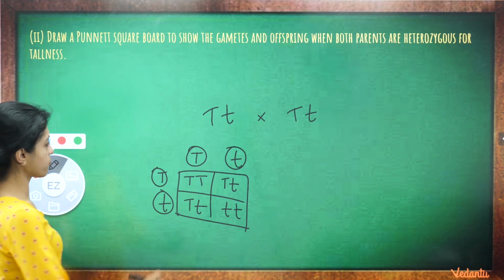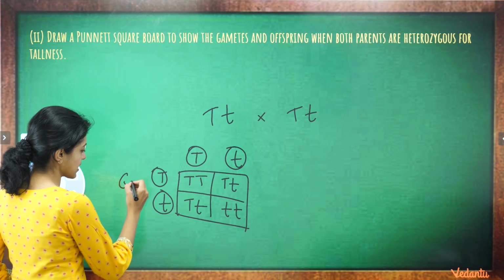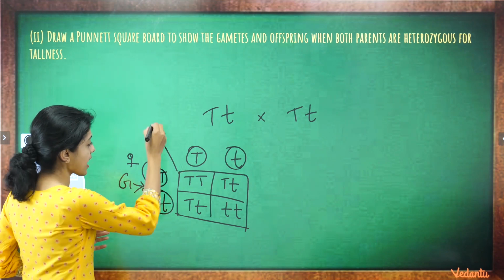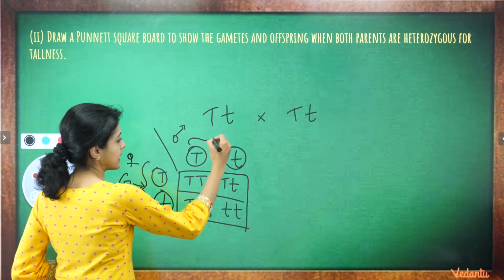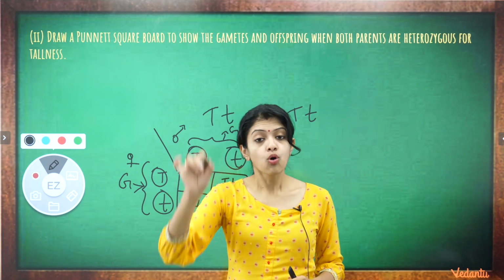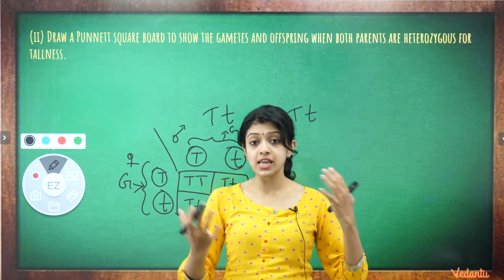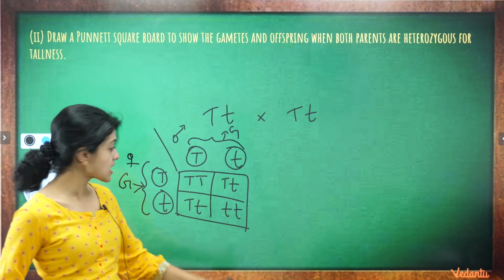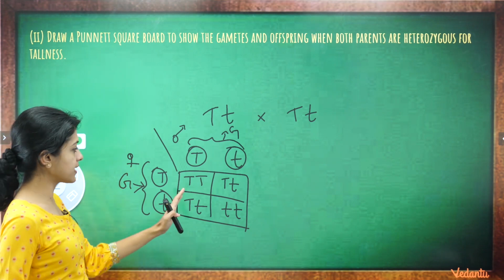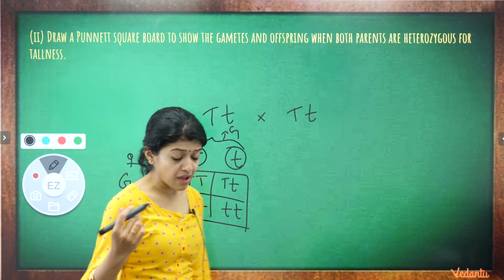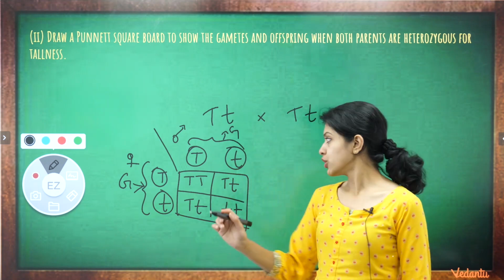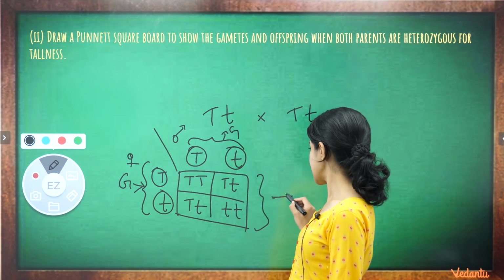And what is the question? To show the gametes and offspring. The gametes are these, so you can write that these are the gametes of one parent, say for example the female parent, and these are the gametes of the male parent. Remember, I told you that it's always better to represent gametes within circles, otherwise you don't distinguish between a gamete and an allele, right? So remember that. And these are the offspring. You haven't been specifically asked for anything more, like the genotype and the phenotype of the offspring. You could just say that these represent the offspring.